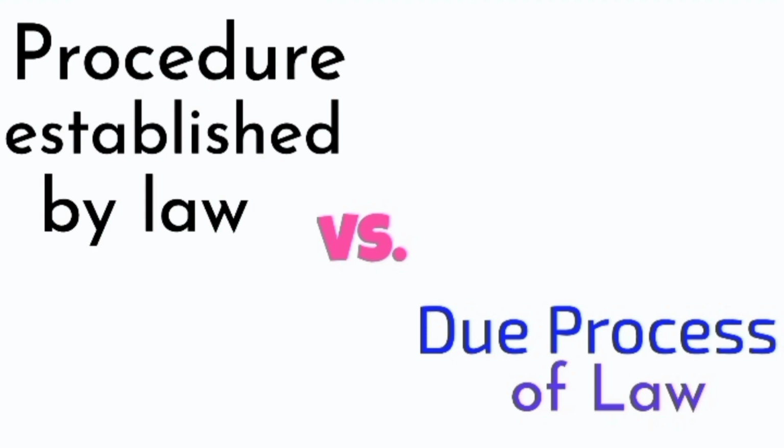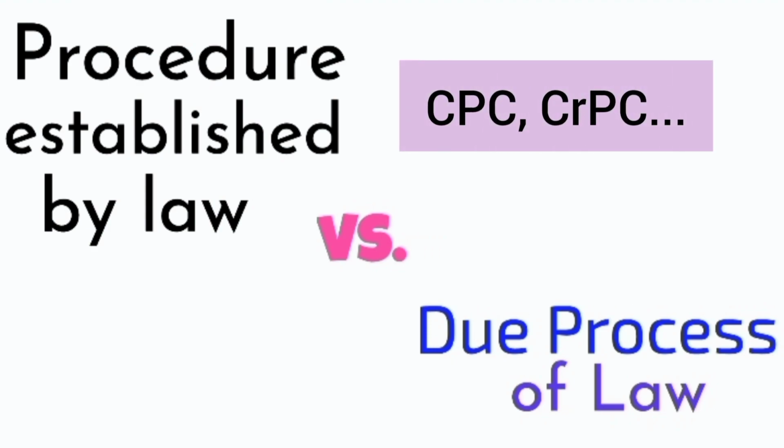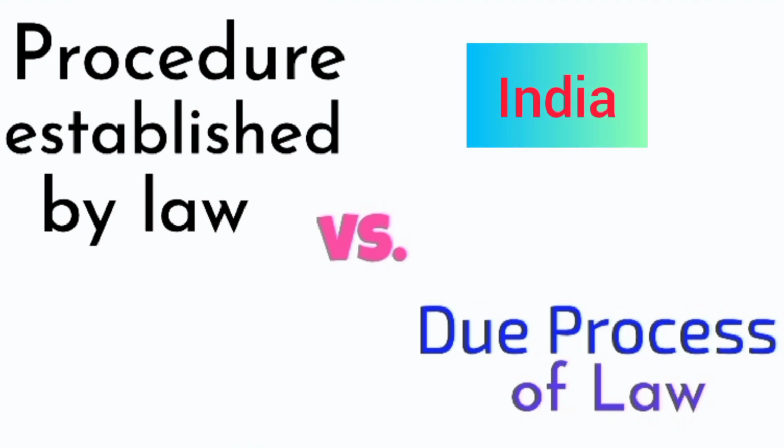Procedure established by law is applicable to procedural laws like CPC, CrPC, etc. On the other hand, due process of law is applicable to substantive laws like IPC in addition to the procedural laws. In the Indian Constitution, there is the term procedure established by law. That is, Article 21 provides that no person shall be deprived of his life or personal liberty except according to the procedure established by law.